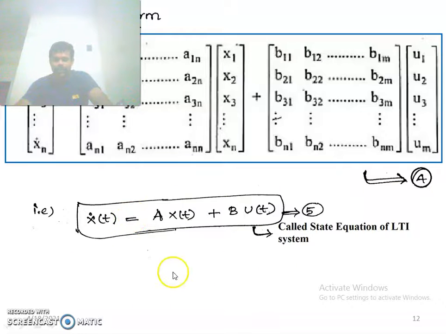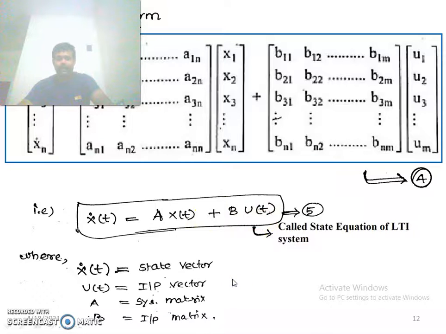So, what is state equation of a linear time invariant system? x dot of t, or first derivative of x of t, is equal to A into x of t plus B into u of t. So, x of t is a state vector, u of t is an input vector, A is a system matrix and B is an input matrix. So once again, x of t is a state vector, u of t is an input vector, A is a system matrix and B is an input matrix.